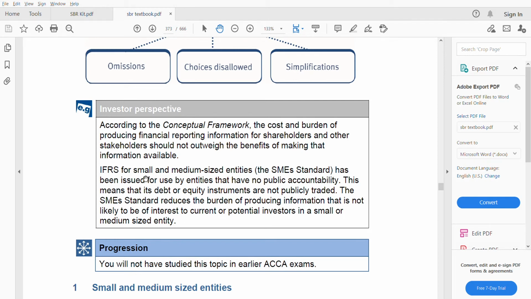The IFRS for SMEs has been issued for use by entities that have no public accountability. Okay, this means that their debt or equity instruments are not publicly traded. That's what SMEs mean. The SME standard reduces the burden of producing information that is not likely to be of interest to current or potential investors in a small or medium sized entity.